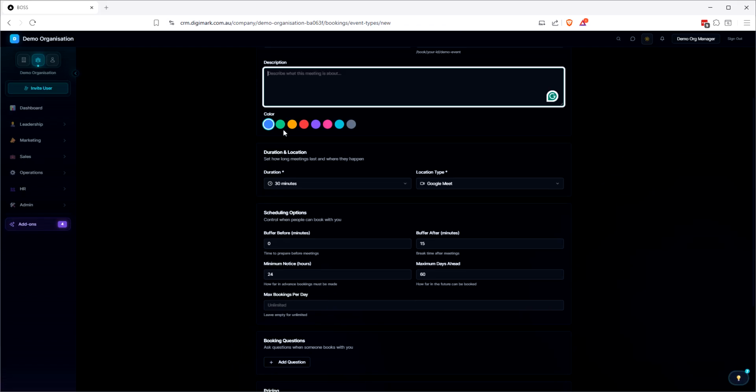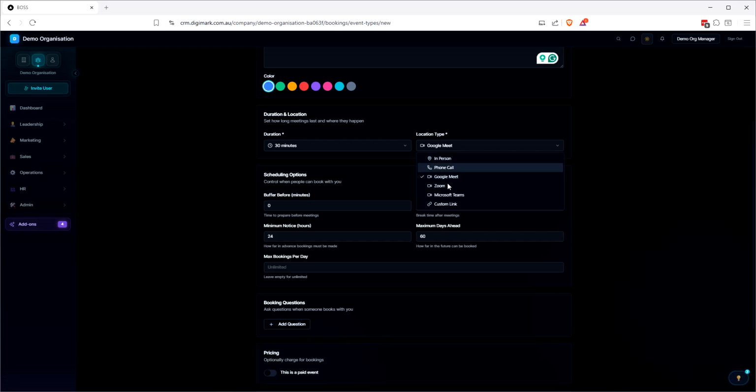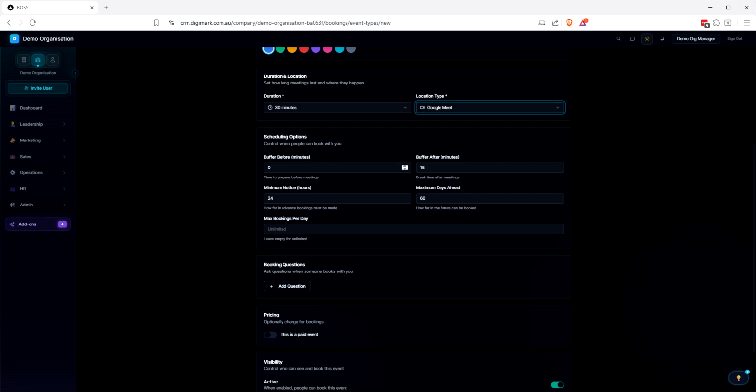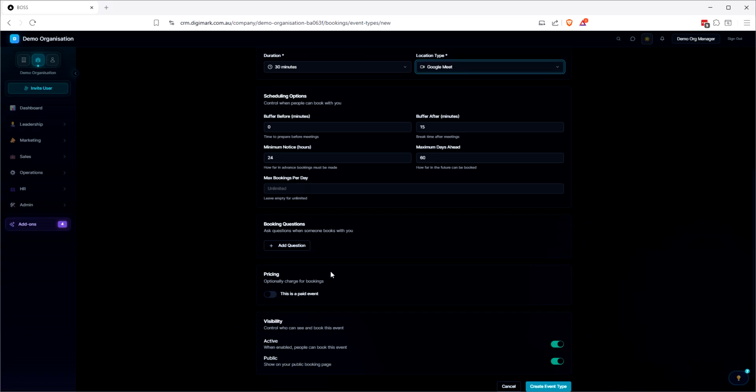We can add in description, we can give it specific colors, we can add duration, we can add meeting location, so wherever that is. We can add buffer before and after. We can have minimum notice so they can't book in within 24 hours, or a maximum days ahead so they can book in for tomorrow, or all the way up to 60 days. Max bookings per day, so you can put that in as well.